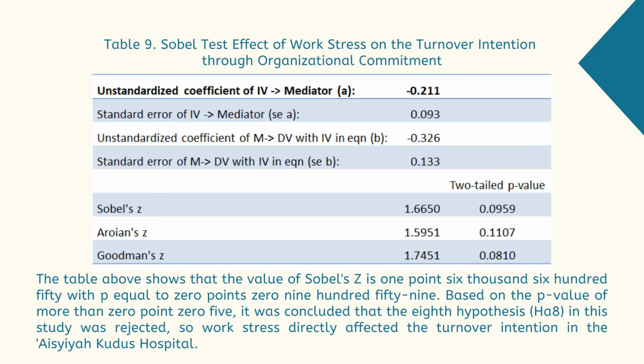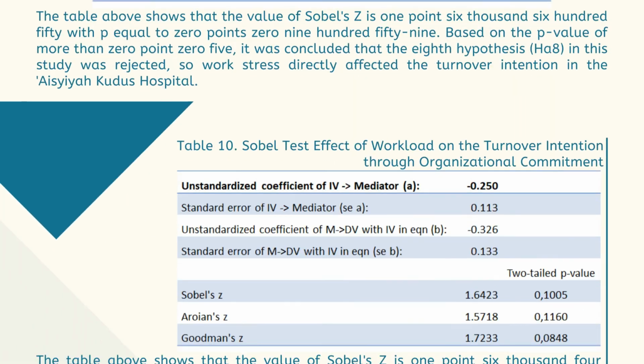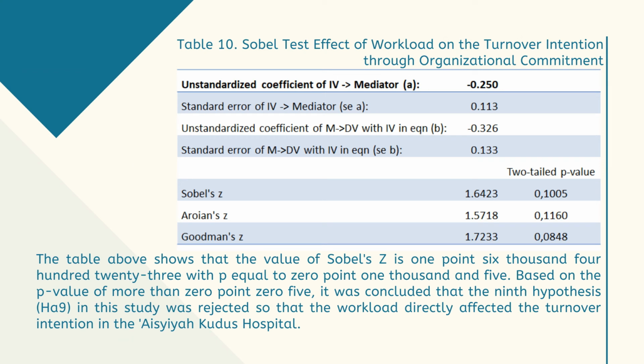Table 9 shows that work stress directly affected the turnover intention in the Aisyah Kudus Hospital because the p-value is more than 0.05, which is 0.0959. Based on this, it can be concluded that the eighth hypothesis of this study was rejected. Table 10 shows that workload directly affected the turnover intention in the Aisyah Kudus Hospital because the p-value is more than 0.05, which is 0.1005.